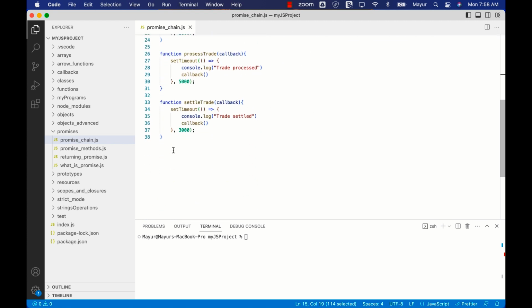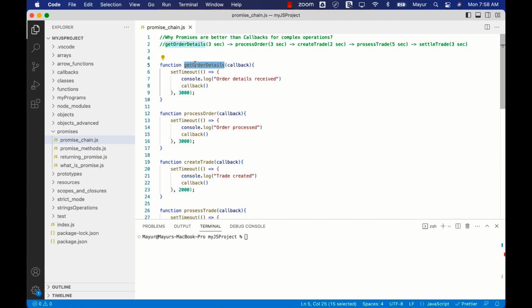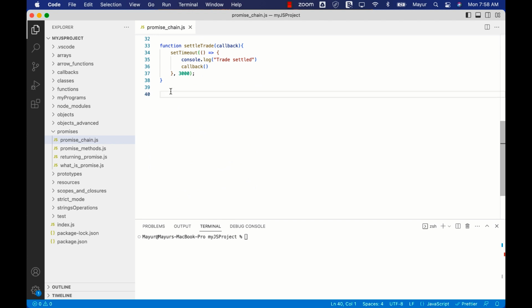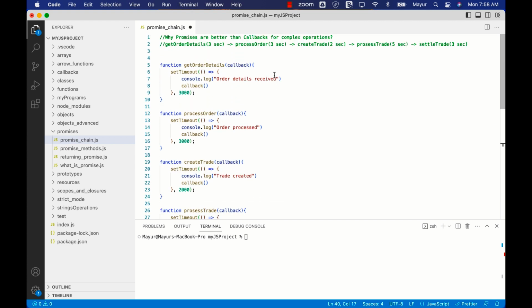Okay, so now let's start calling these functions. This is very interesting. So let's begin with the first one. So I'm going to call this one. Now in the arguments of this function, we need to provide a callback. Which is that callback function? This one over here, process order. Now process order also has an argument which takes a callback.